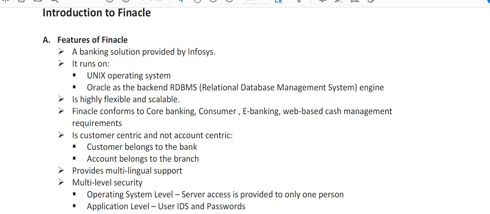It provides multilingual support. It is supported in various South Indian languages, English, Hindi, right, Arabic also. So Infosys has developed all these processes. Multi-level security. So at every level there is a security, right? Operating system level server access is provided to only one person, right? Application level, user IDs and passwords. So user IDs are created as per the requirement of the bank, as per the designation of the official or the banker who is working in that particular bank.